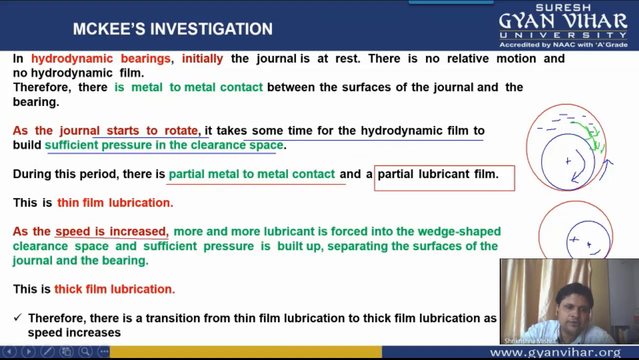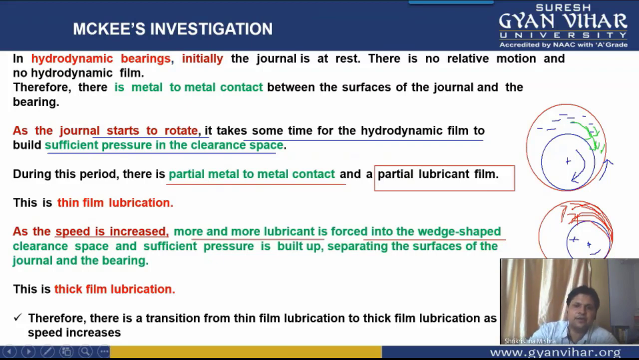As the speed of the shaft is increased, more and more lubricant will be forced into this wedge-shaped region. Wedge-shaped region means this particular region here. This is known as your wedge-shaped region. So in this wedge-shaped region, more and more lubricant will be moving, and it will occupy the area between the journal and the shaft.